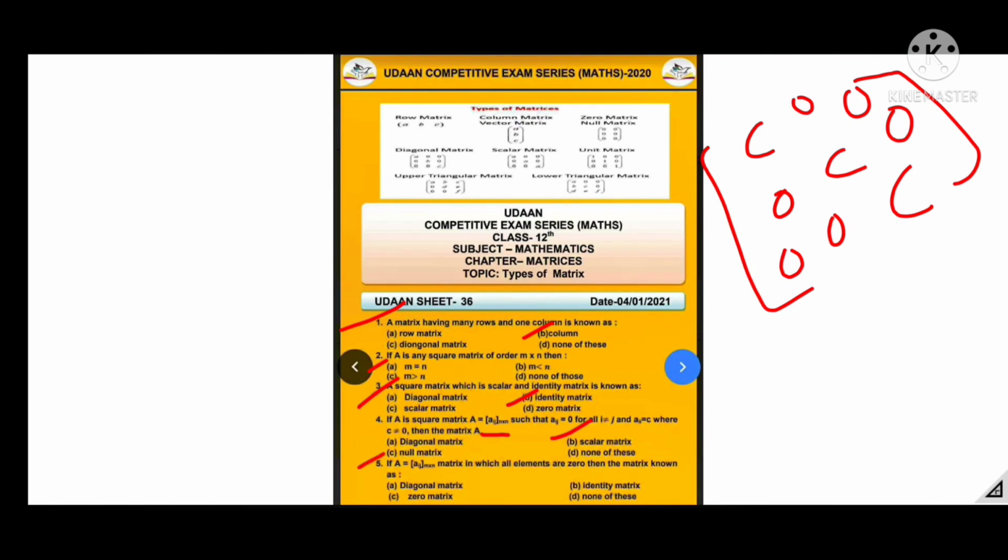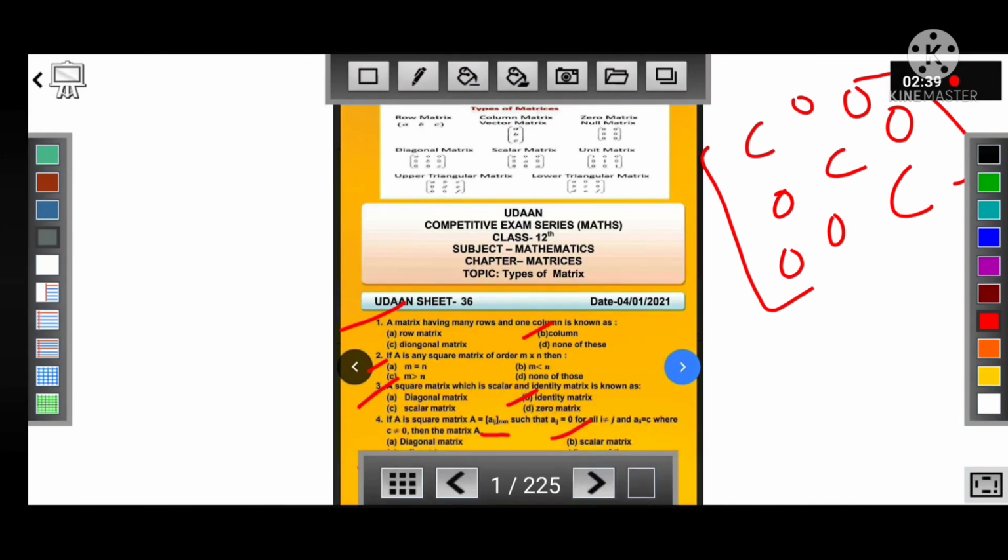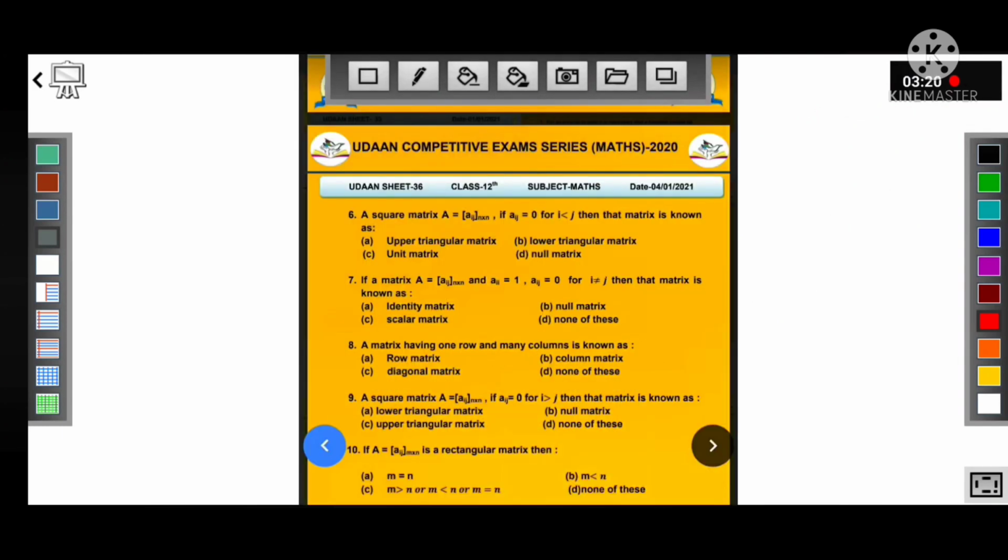Next, question number 5. If A is equal to Aij, an m cross n matrix in which all the elements are 0, then the matrix is known as zero matrix, because in a zero matrix all elements are zero. Next question, question number 6.